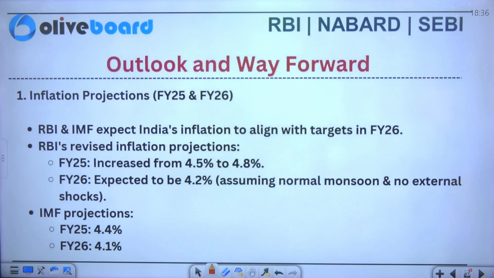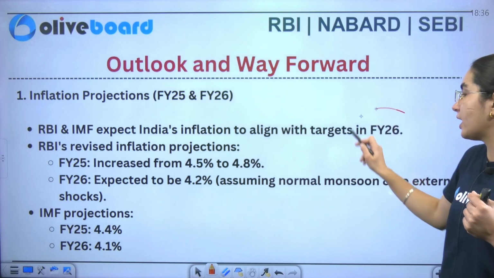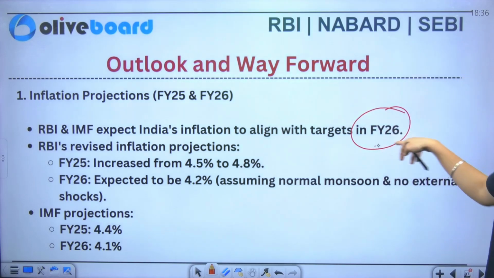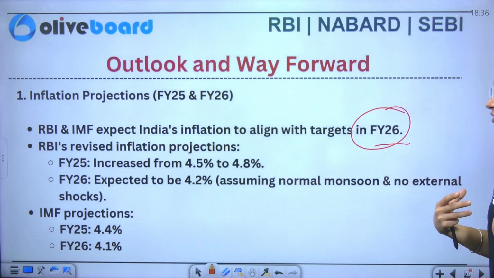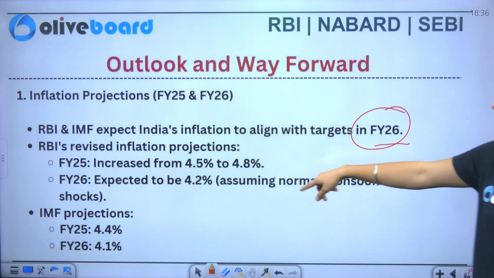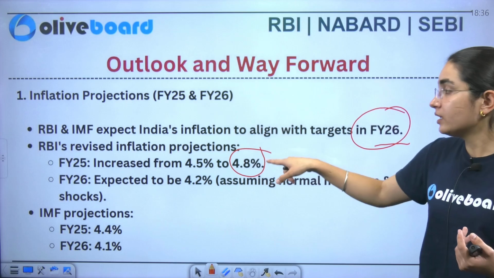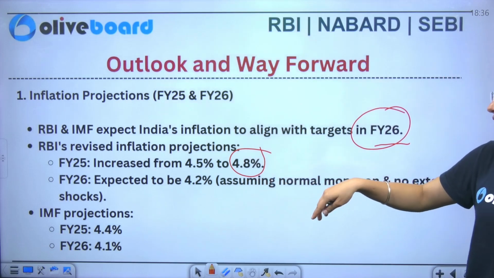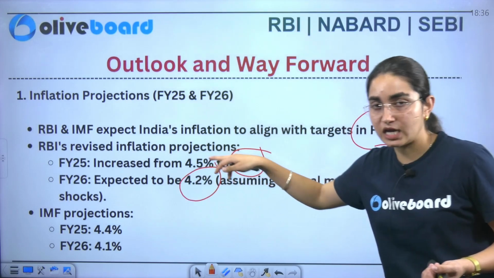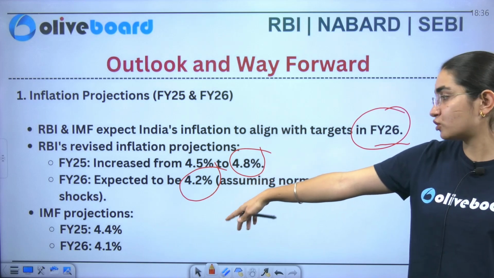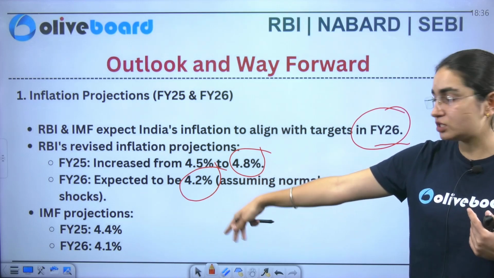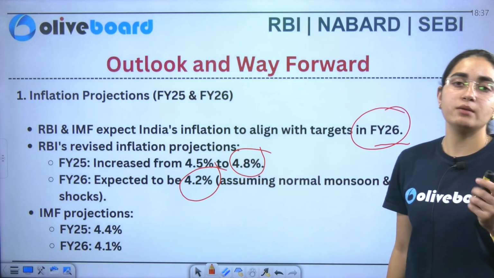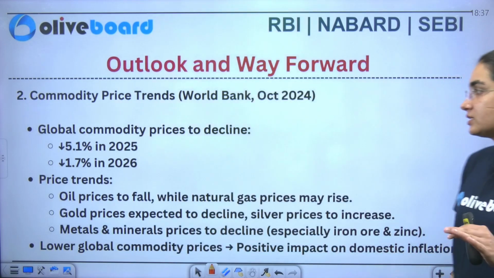Now we'll see about the inflation projections. If we talk about RBI and IMF, they expected India's inflation to lie within the target in financial year 2026. RBI revised its inflation projections for 2025, increased from 4.5% to 4.8%. Similarly, for financial year 2026, it is expected to be around 4.2%. Similarly, if I talk about the IMF projection, you can see for financial year 2025 it is at 4.1%. For 2026, the IMF is projecting something around 4.1% here.